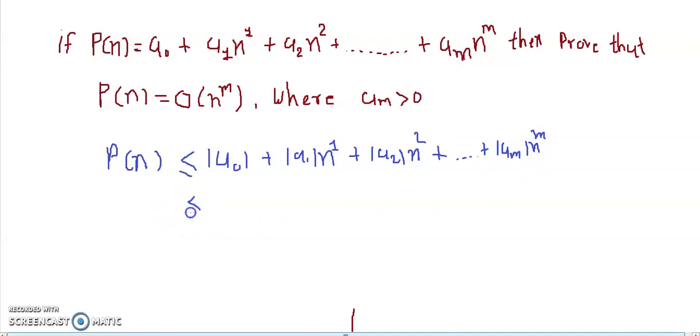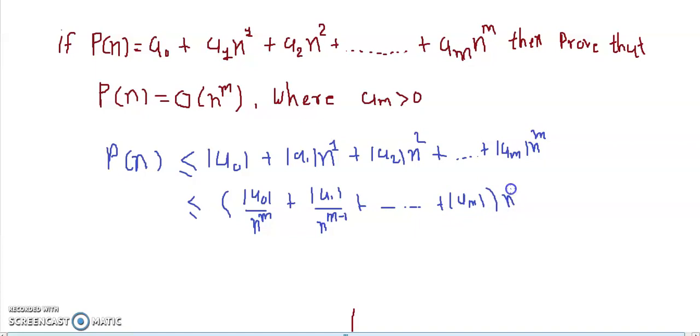Now take n raised to m common. So if I take n raised to m common, we'll have a0 divided by n raised to m, because here there was no n raised to m, plus a1 divided by n raised to m minus 1 and so on. So finally we'll have am. Here we have n raised to m.